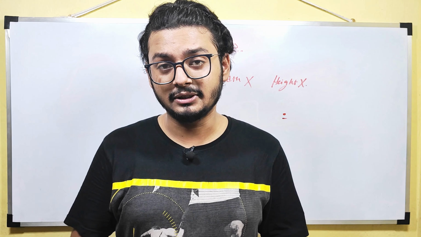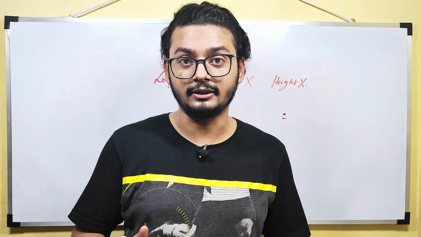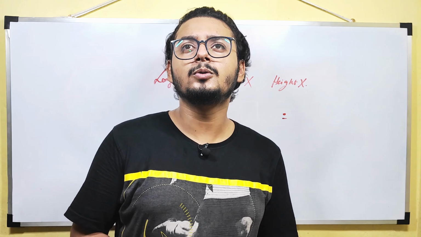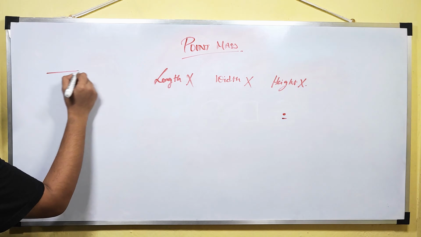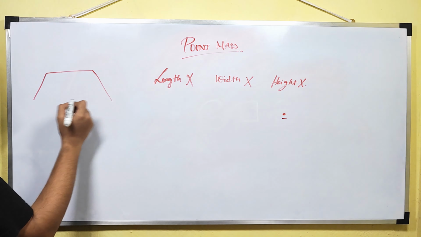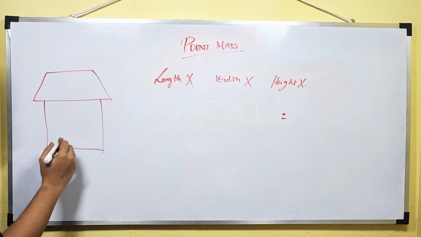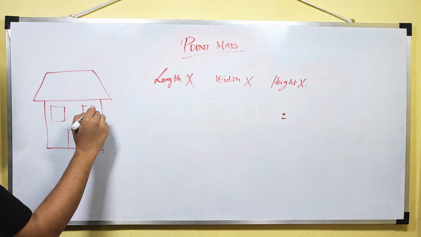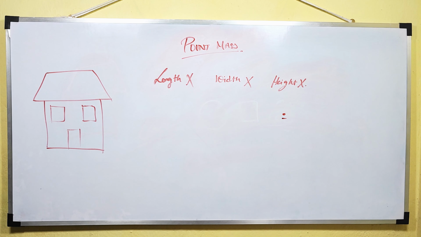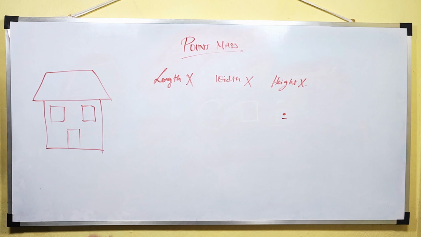Now let us draw something to understand point mass better. So let us do some time travel kind of thing. Okay. And let's go to class 1 and imagine a house like this. Okay, that's how we used to draw houses, right? So this is a house.